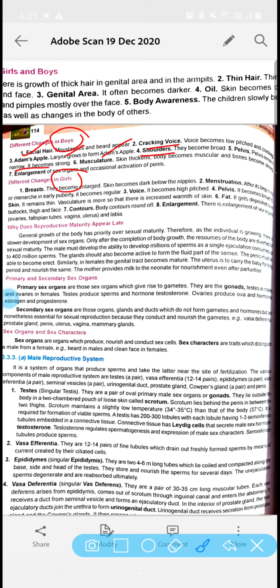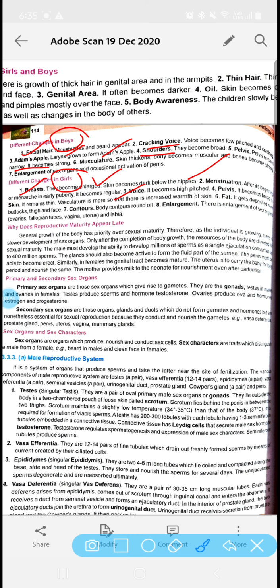Okay, now in the same way there are some changes that also occur in the girls during puberty, like formation of the breast, starting of the menstrual cycle, the voice becomes high pitched, thrilled voice होती है.